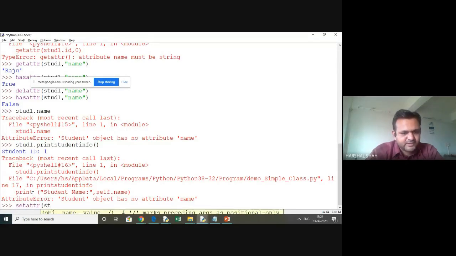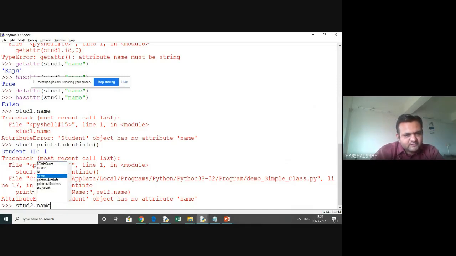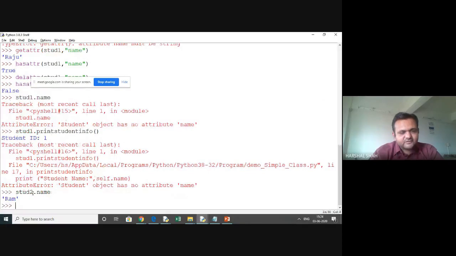We have an object, and meanwhile before calling that, I would say that in stud1 it is deleted. In stud2 what happened? In stud2 you can see that name is there and it is printed. So what does it mean? You can delete some of the attributes, members at runtime, and that is the power and possibilities that can be explored expandedly with this.